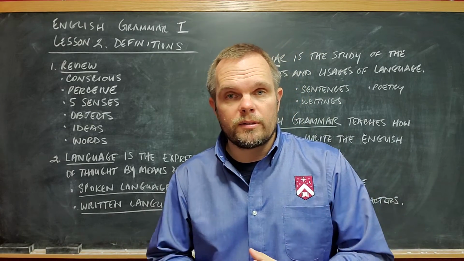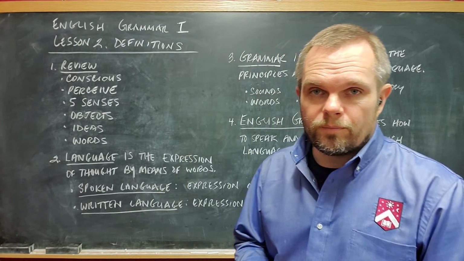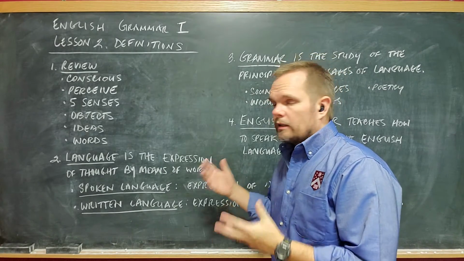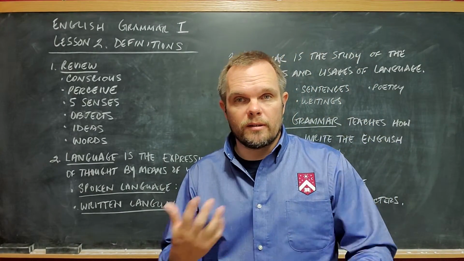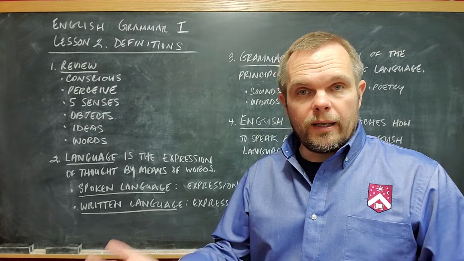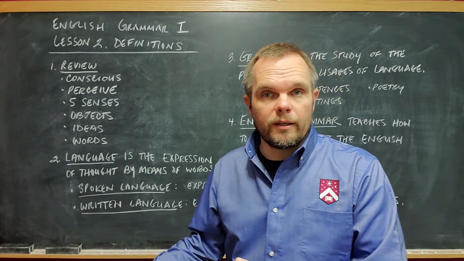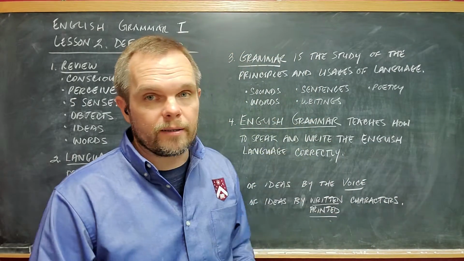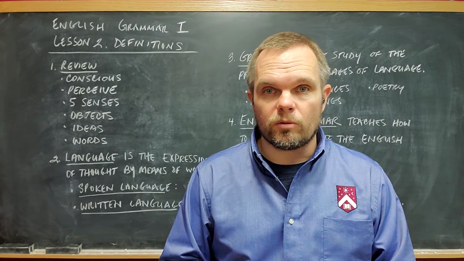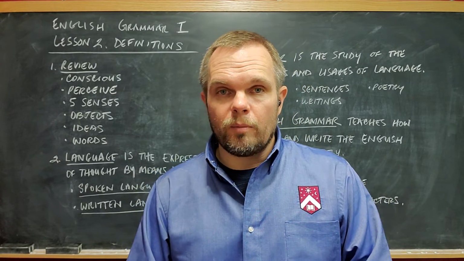And that's our study of lesson 2 in English grammar. So in these first 2 lessons, we simply learned about the study of grammar. Now, as we get into lesson 3, we're going to actually begin learning to speak and write the English language correctly. So I hope that's a helpful lesson.